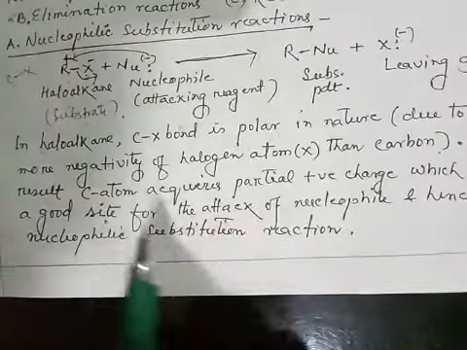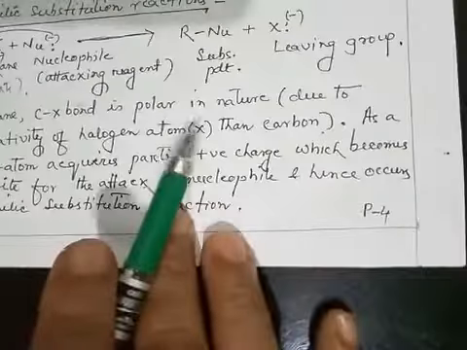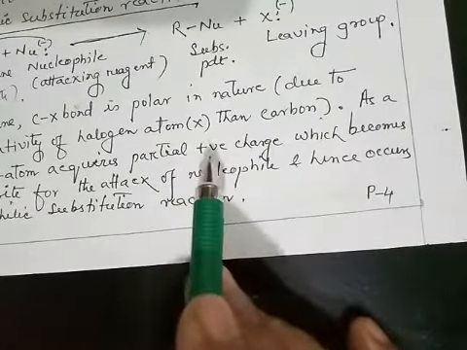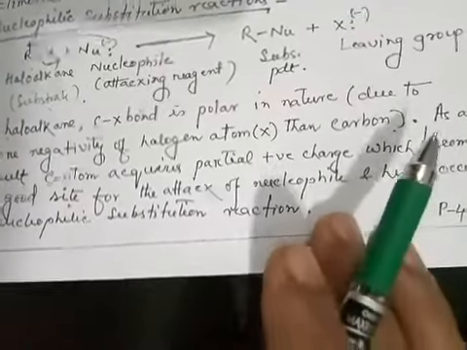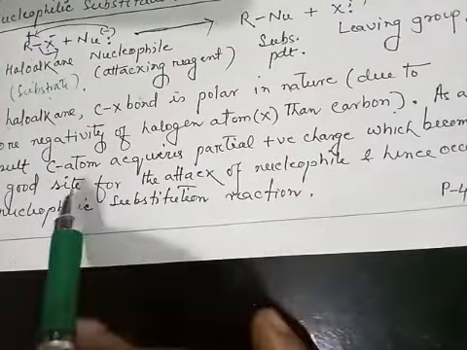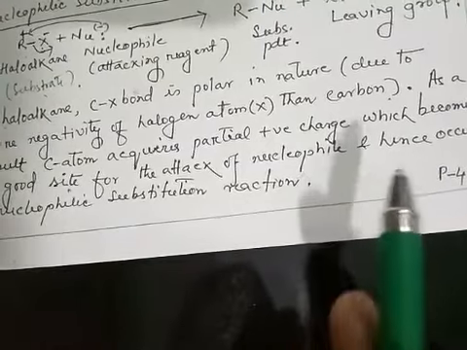As a result, the carbon atom acquires partial positive charge. Electron density decreases and positive charge develops, which becomes a good site for the attack of nucleophile. And wherever there is electron deficiency, the nucleophile attacks. Hence, nucleophilic substitution reaction takes place.